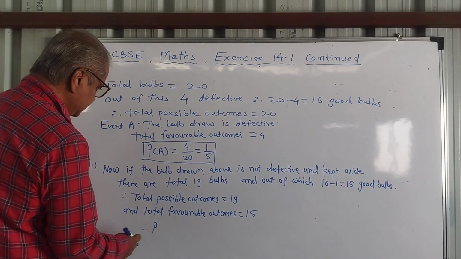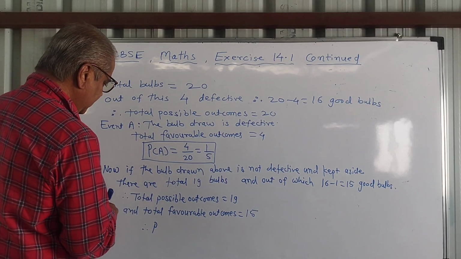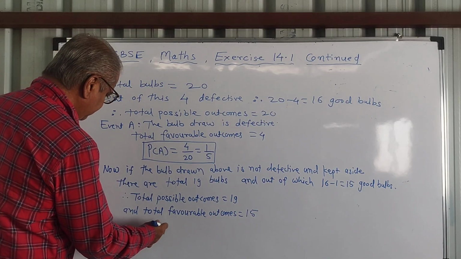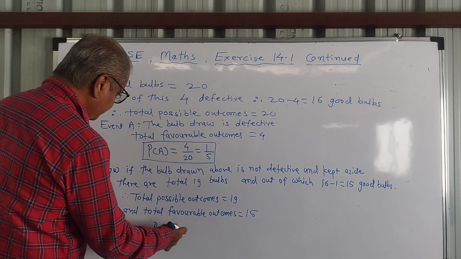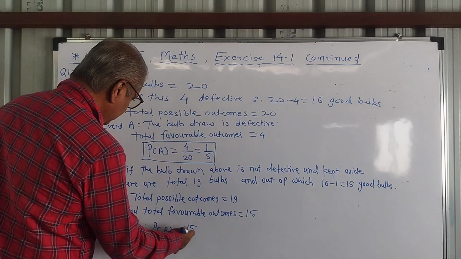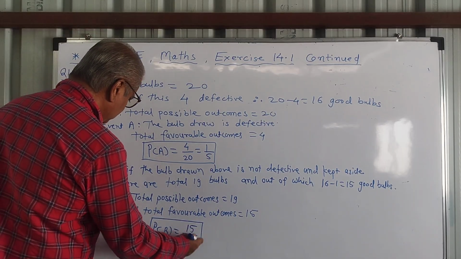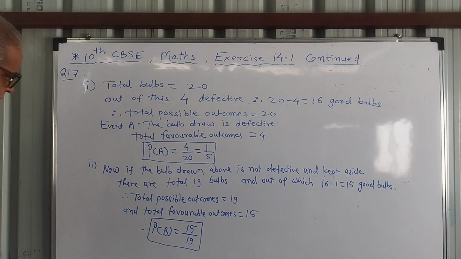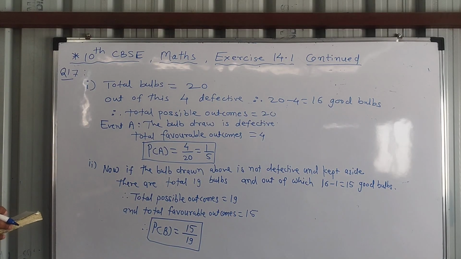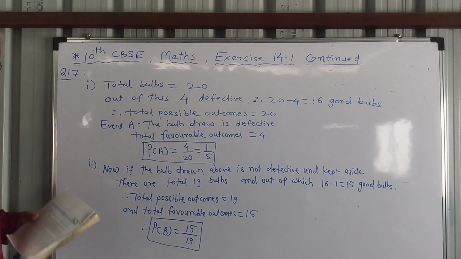Therefore, probability of this event, I have not given the name, so let us take event B, is equal to 15 upon 19. We cannot reduce it, let it be like this only. So probability of the second event is 15 upon 19. Here ends question number 17.